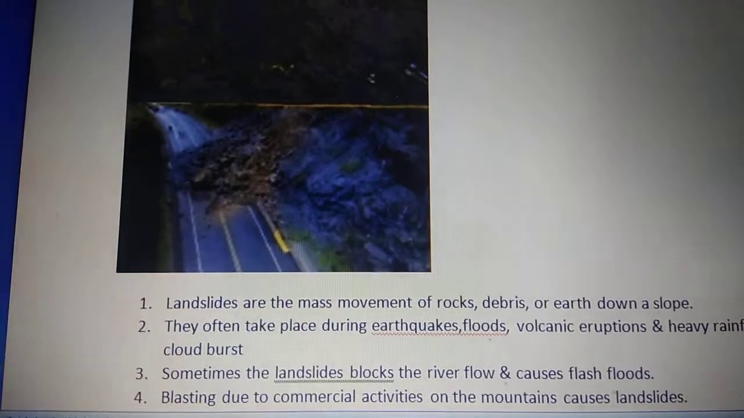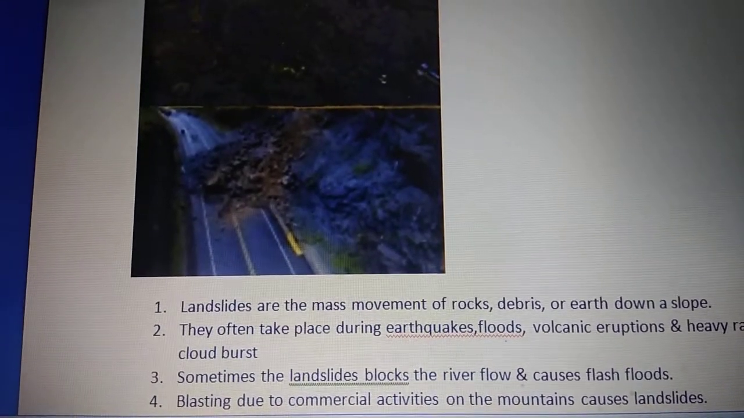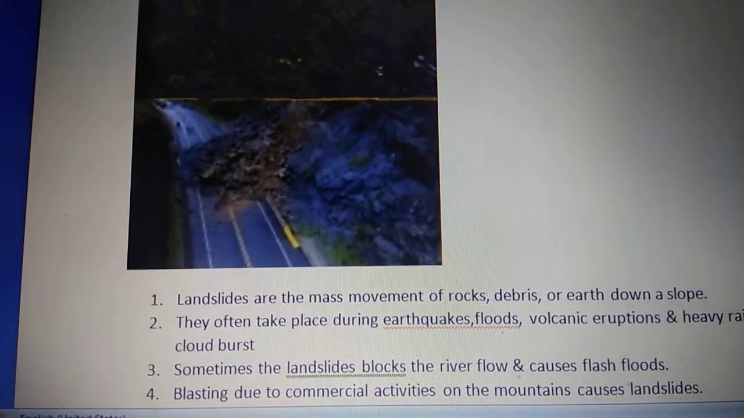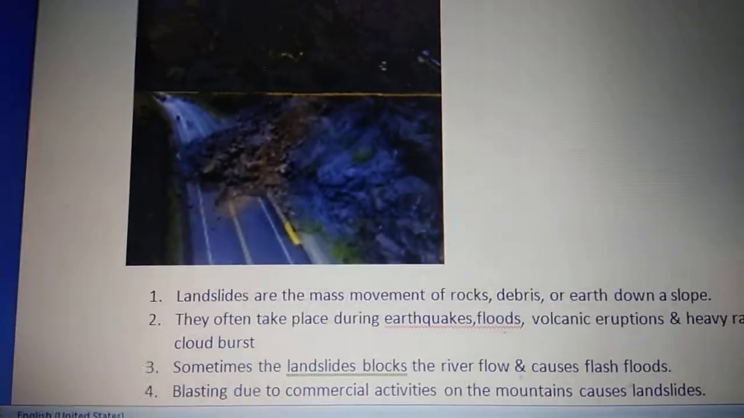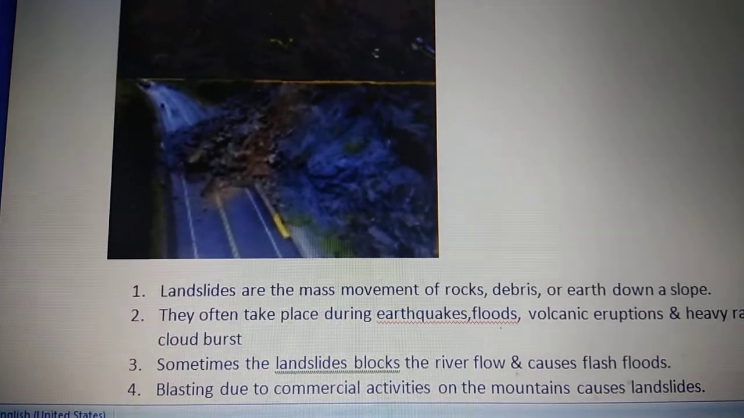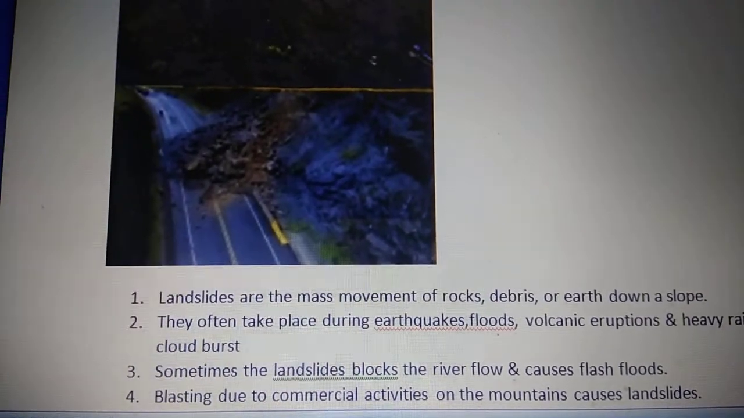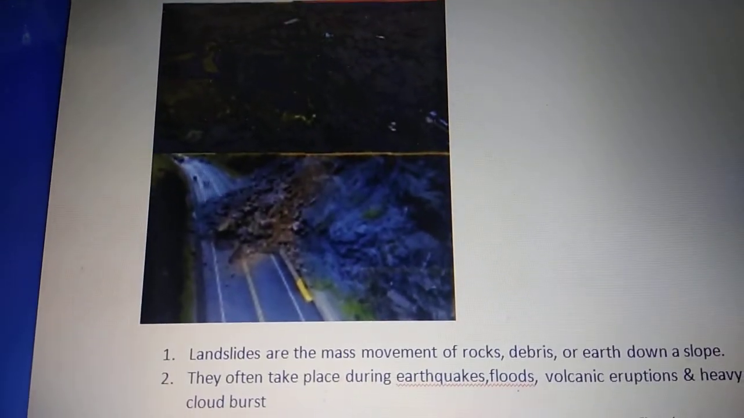And sometimes it is due to man-made causes also, like blasting. When is blasting done? Yes, when we have to break the rocks for commercial activities, when they need to break the rocks to build something there, they do blasting so the rock breaks off. So when this happens, this also causes land to slide down.